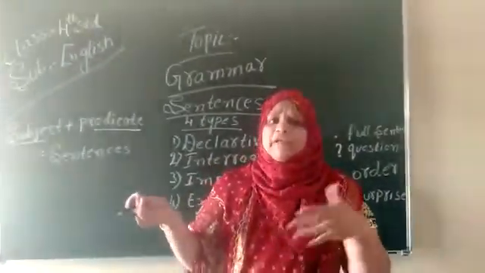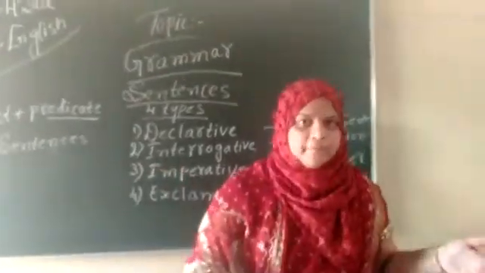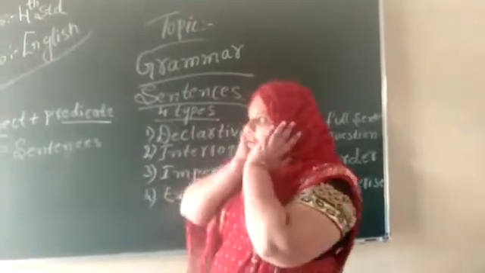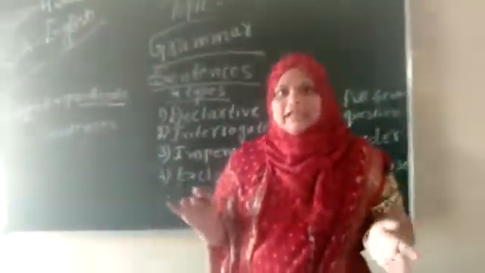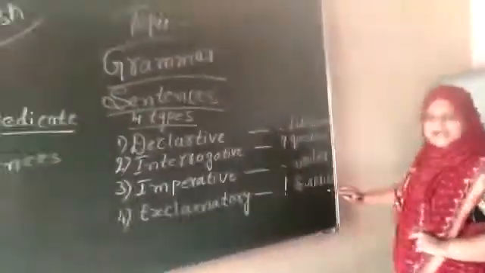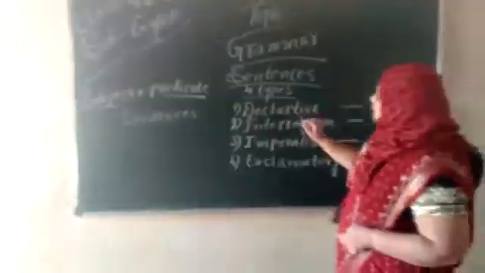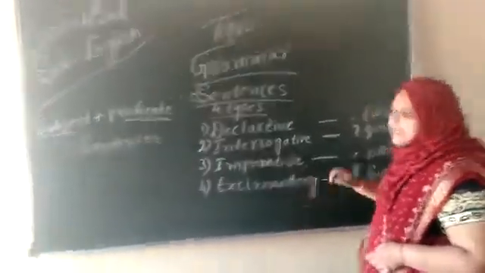If father brings a new thing for you when he comes home, then you'll see the father and say, my God, you brought it for me. It's my lovely thing. Like this you tell, surprise. Exclamatory is a surprise. Okay children, there are four types of sentence: declarative sentence, interrogative sentence, imperative sentence and exclamatory sentence.